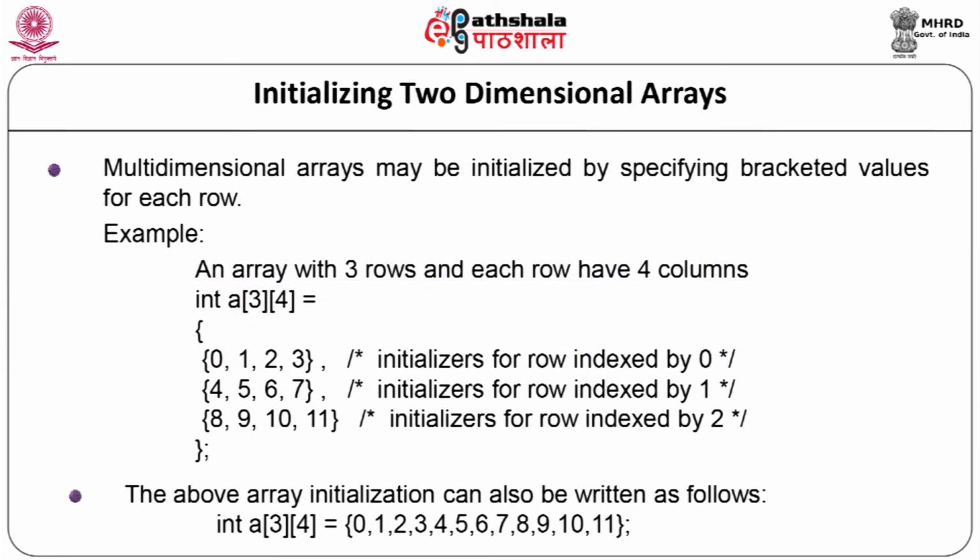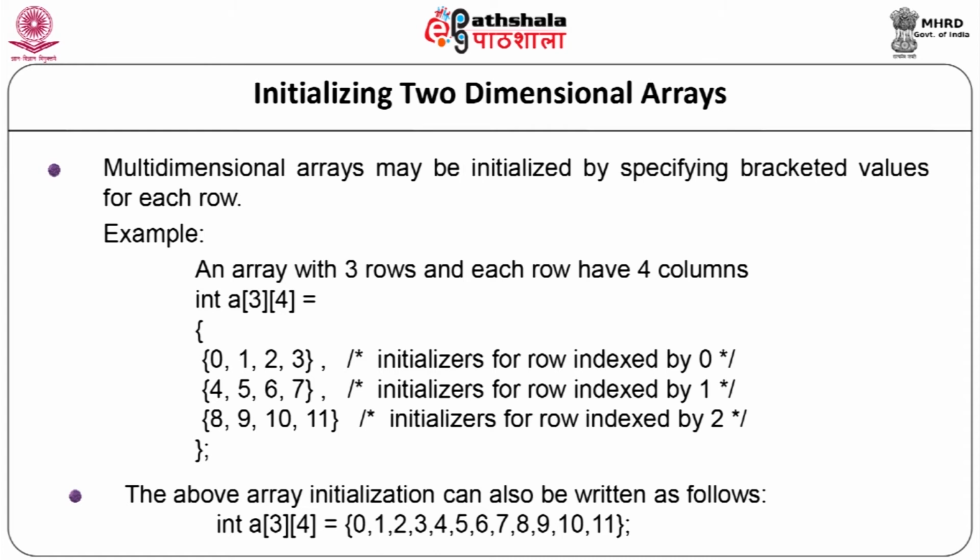Now let us see the initialization of a two-dimensional array. Multidimensional arrays may be initialized by specifying bracketed values for each row. For example, we can declare the array with 3 rows and 4 columns as int a[3][4] equal to, and we start our initialization with curly brackets. Inside this, for each row we will have a pair of curly braces.